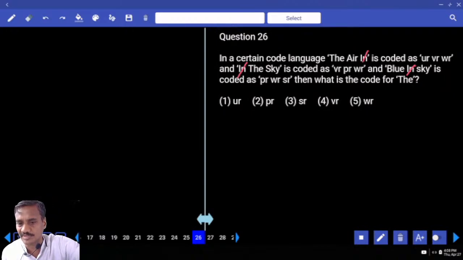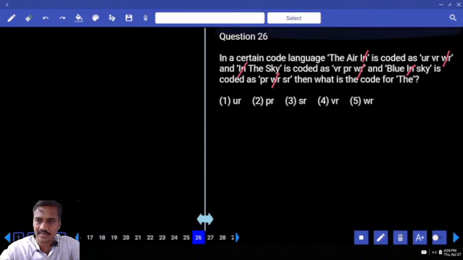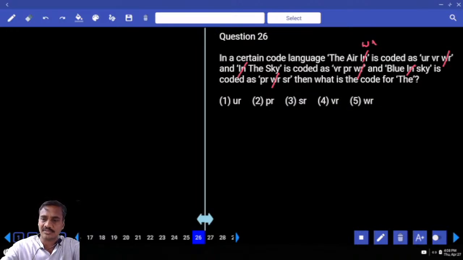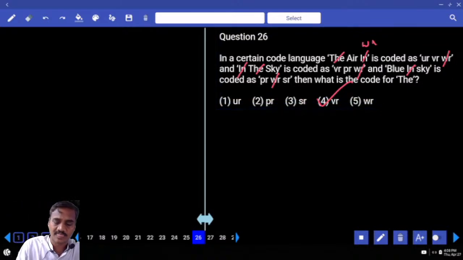Hence one code will be common. What is that common? UR, VR, WR, VR, WR, WR. WR is the code for in. If WR is the code for in, now first and the second, the is common. As the is common here, VR is common, the code for the is VR.